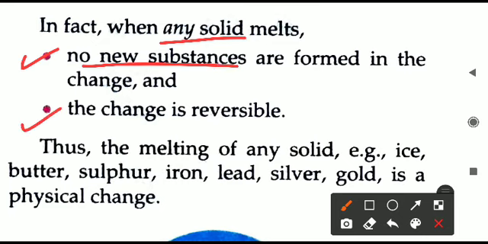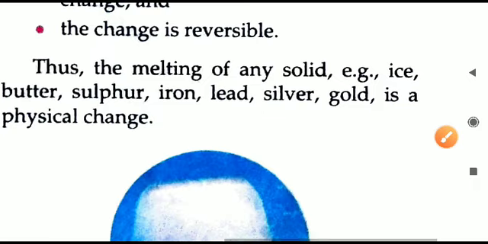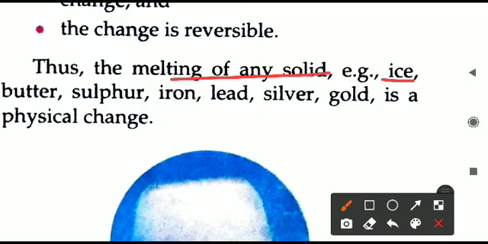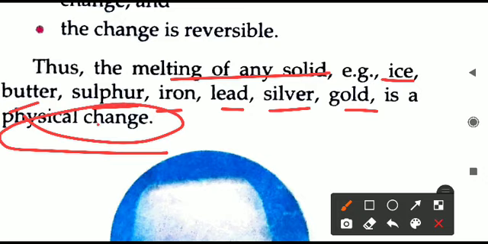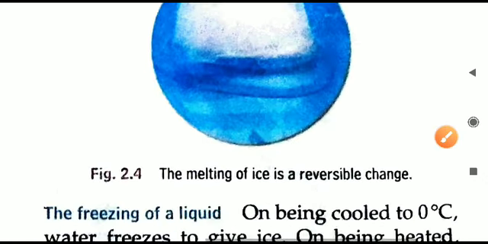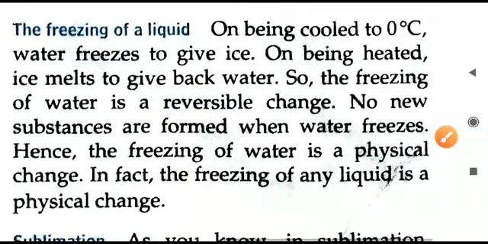So we can also write here that the melting of any solid, it can be ice, butter, sulfur, iron, lead, silver, gold, and so on. There can be a long list here. So any solid, whenever it is melting, it is called a physical change. So that is all about the other example we have seen.